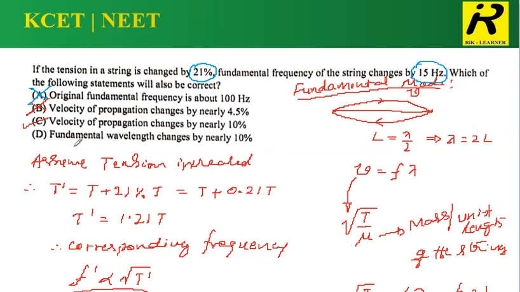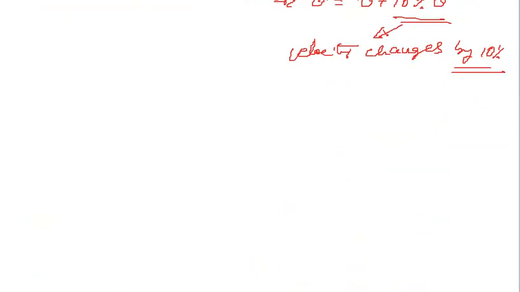Option D says the fundamental wavelength changes by nearly 10%. How can we write it? For this, I simply suggest a technique like this. v equals f lambda. This is the fundamental equation we have here.